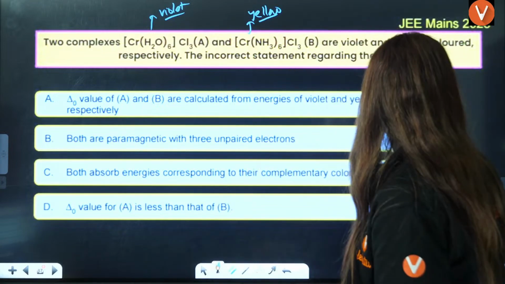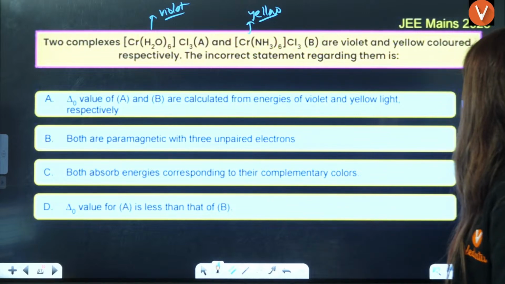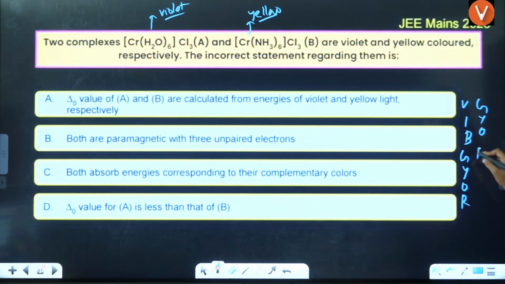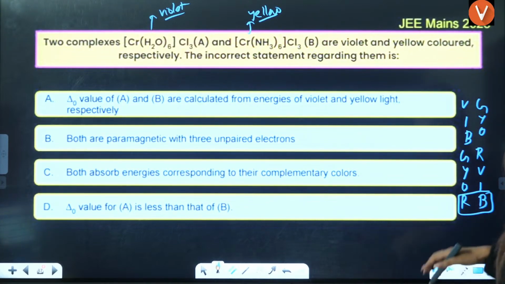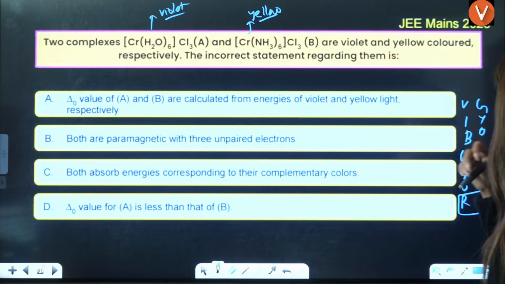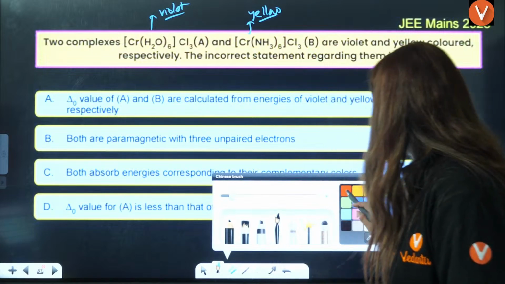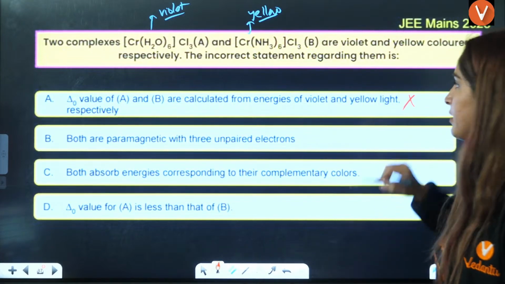Complementary color means, let's say you have VIBGYOR. Red will give you blue color, right? Violet will be given by green color. So that is not the complementary value. So here we can say this is the incorrect statement.